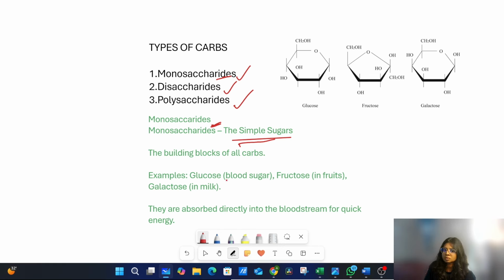We can find glucose in blood sugar. Fructose is present in fruits like mangoes and pineapples. Normally we can find fructose in fruits. Galactose is present in milk. These are the chemical structures of glucose, fructose and galactose. The most important fact is they are absorbed directly into the bloodstream for quick energy. Normally athletes take glucose as a powder for quick energy.